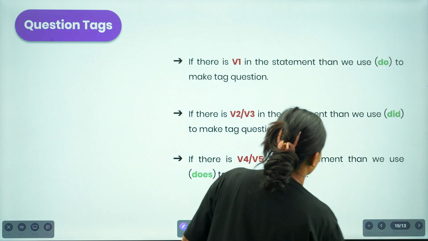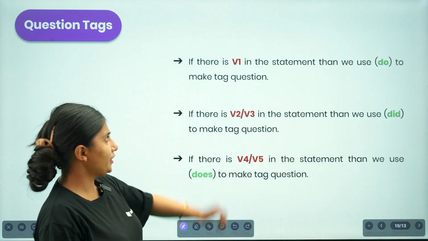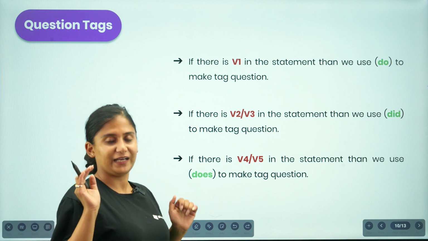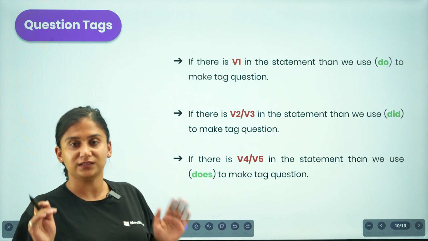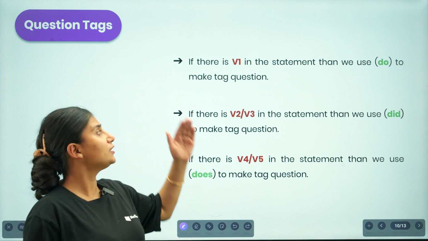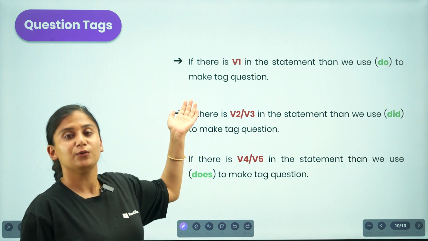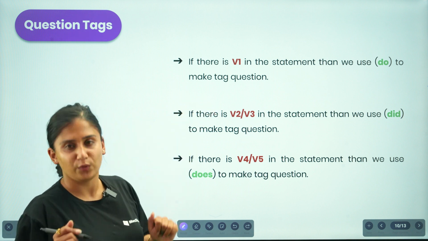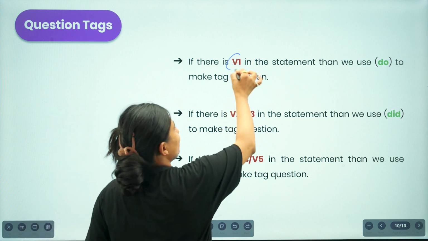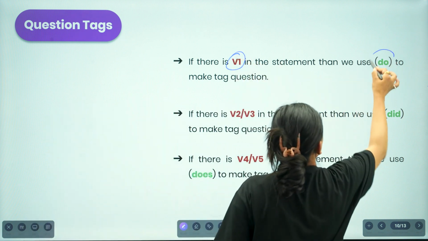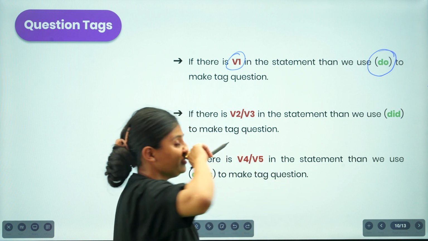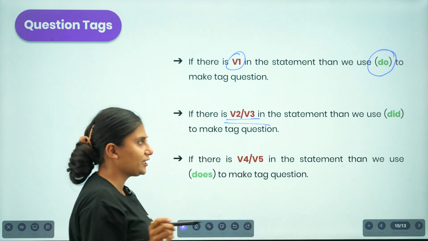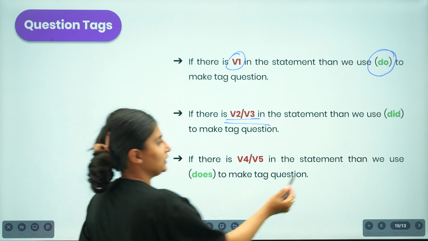Now let us move to another idea. So here, if there is verb 1 in a statement, as I have been mentioning since the very beginning, then we use do to make a question tag. If there is verb 1 in a statement, make sure that you are supposed to use do in your tag question. But if there is verb 2 or verb 3 in a statement, then we are supposed to use did.